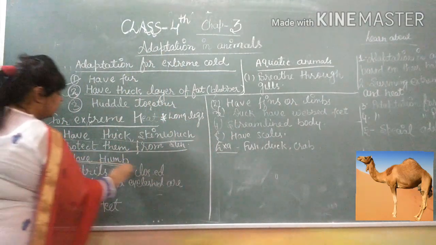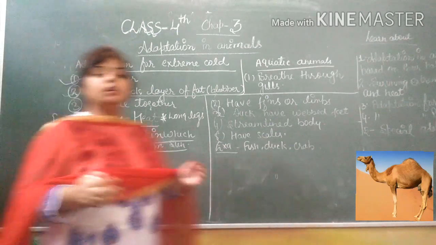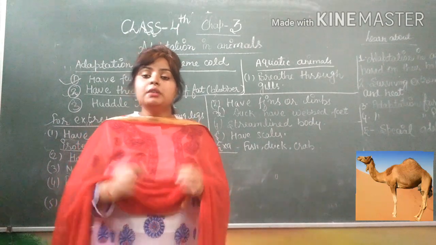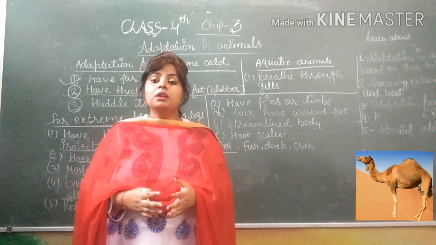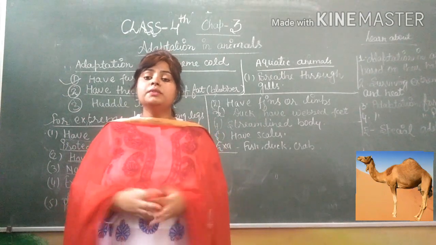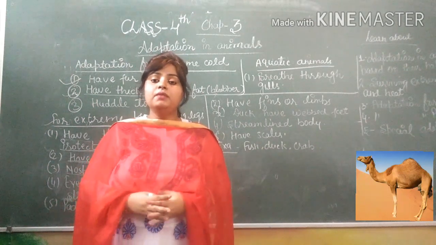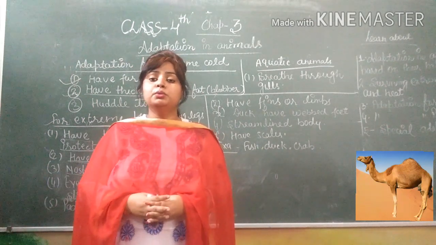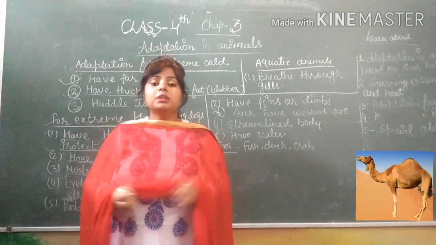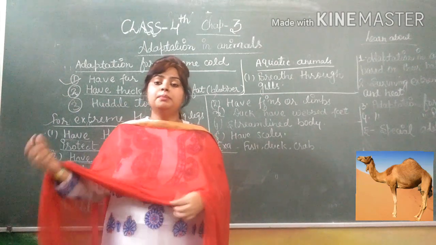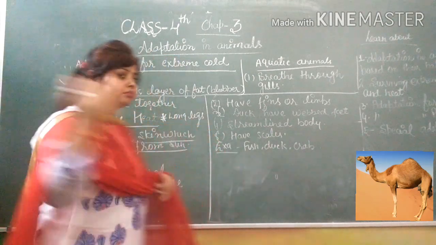First is having a hump. Second, the nostrils are closed to keep out sand, because in the desert lots of sand is available and the camel would face a lot of problems due to it. That's why the camel has closed nostrils, so when it breathes, sand can't enter its nose.